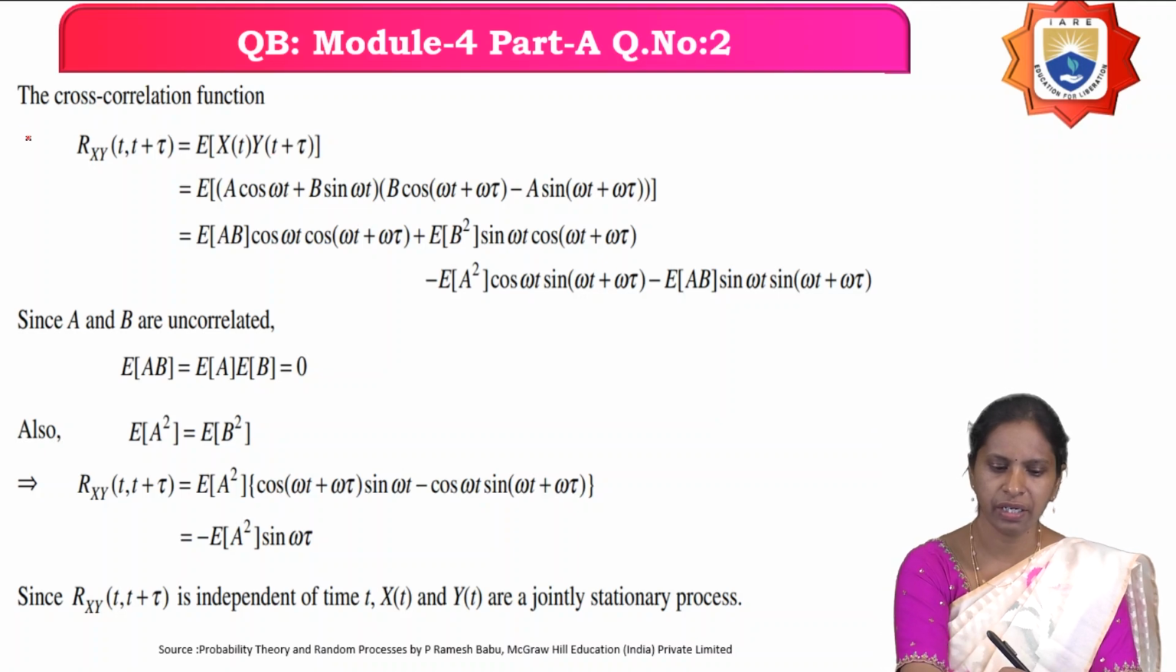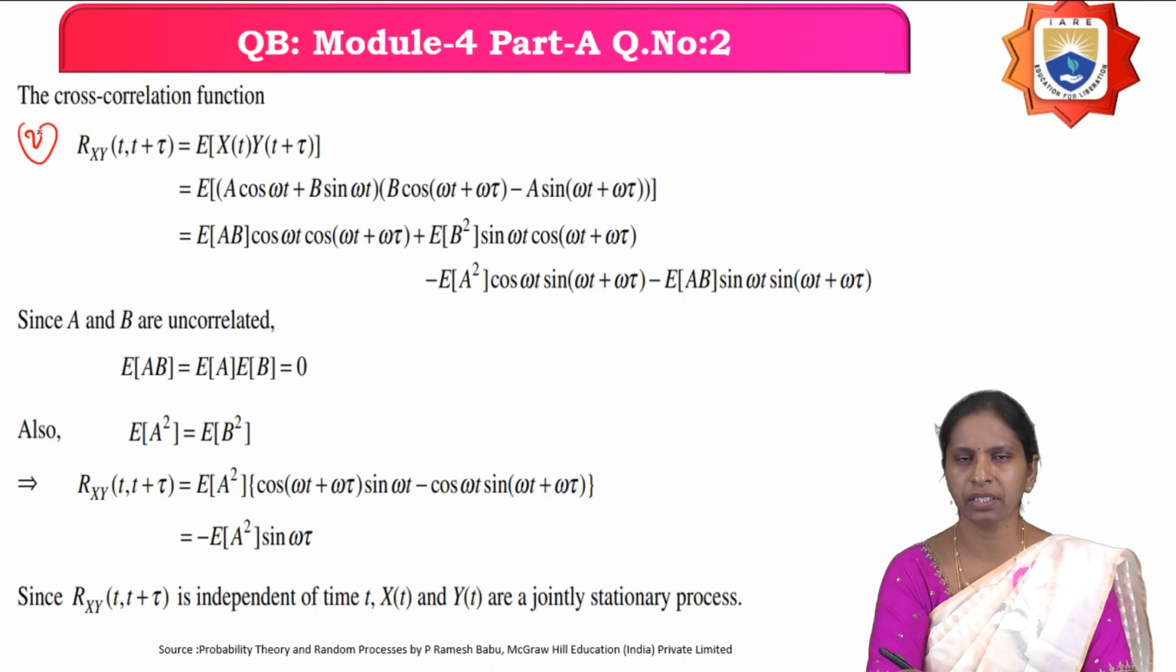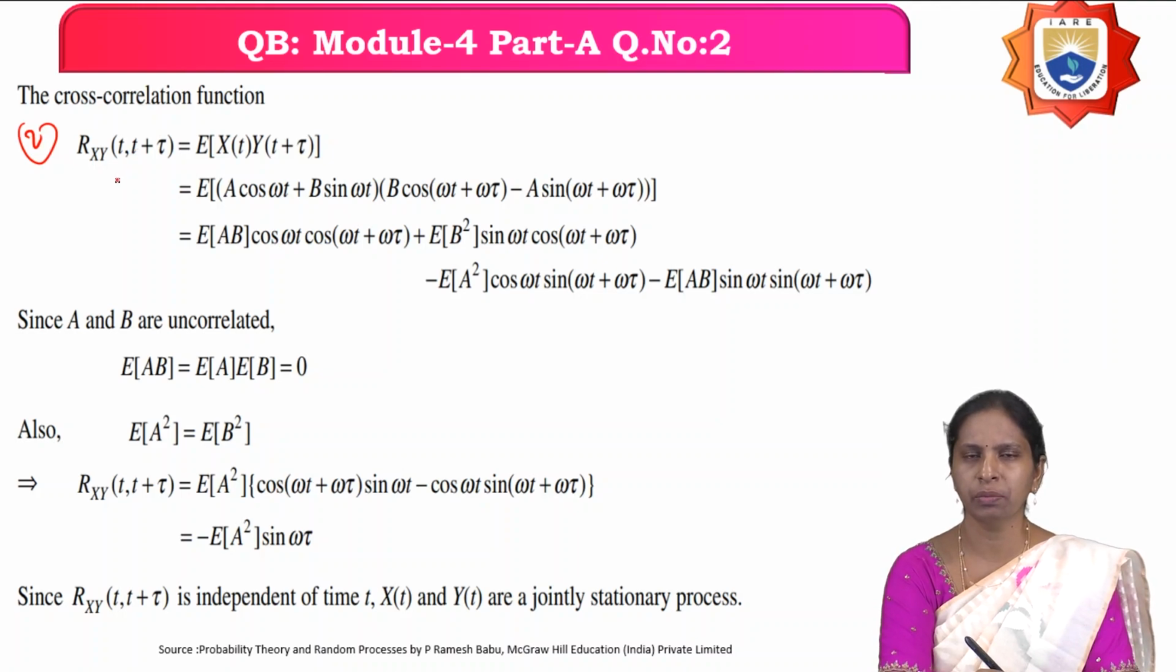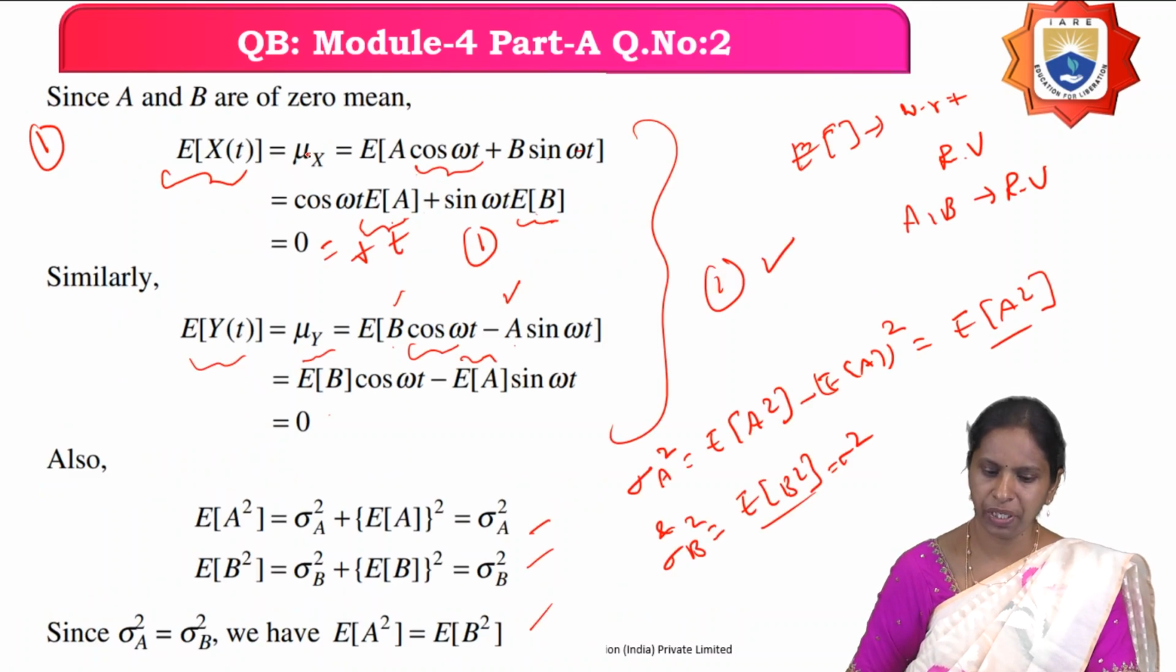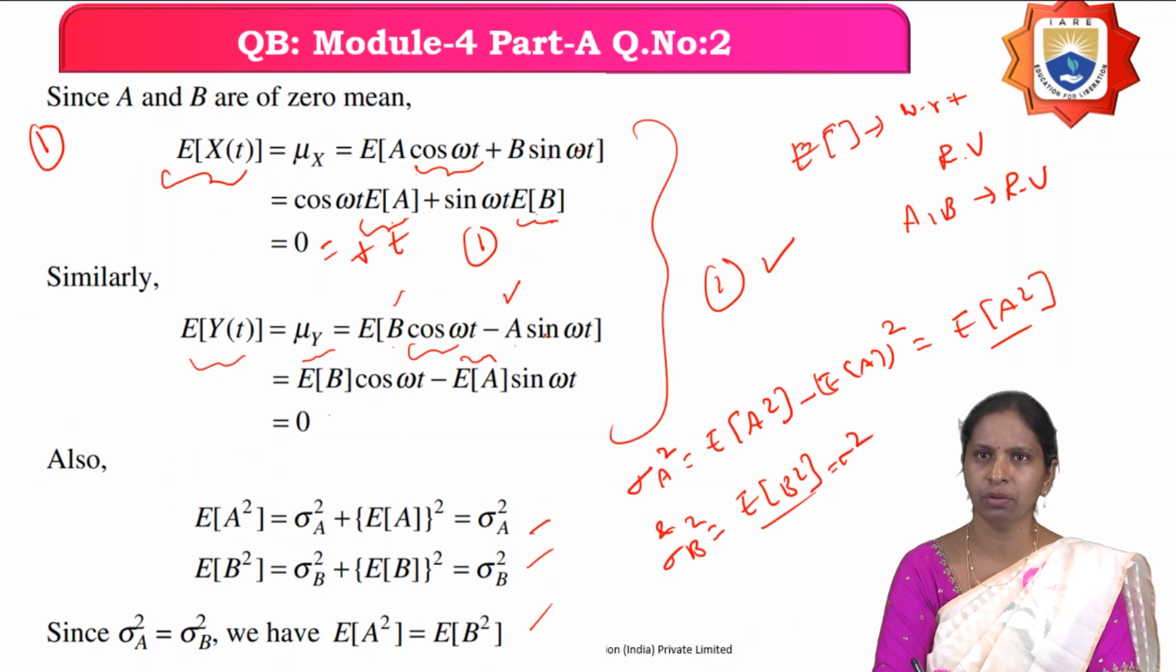Now we are finding the second condition, the cross correlation function between the two random processes x of t and y of t. So what is the cross correlation between the two random processes x of t and y of t? Nothing but r xy of t comma t plus tau equals expectation of x of t into y of t plus tau. What is x of t? They are given a cos omega t plus b sin omega t. And what is the second random process y of t? They are given b cos omega t minus a sin omega t.